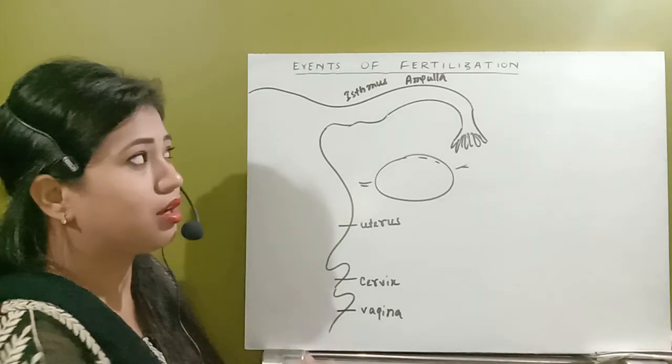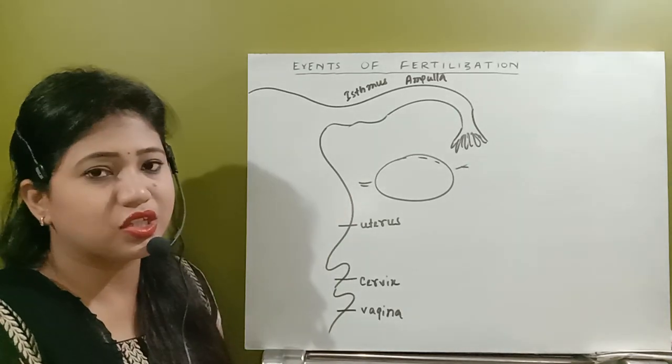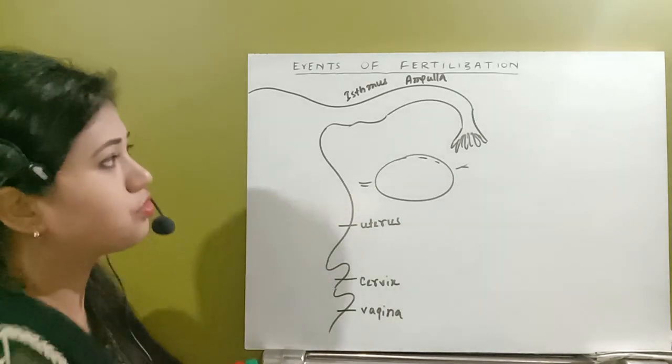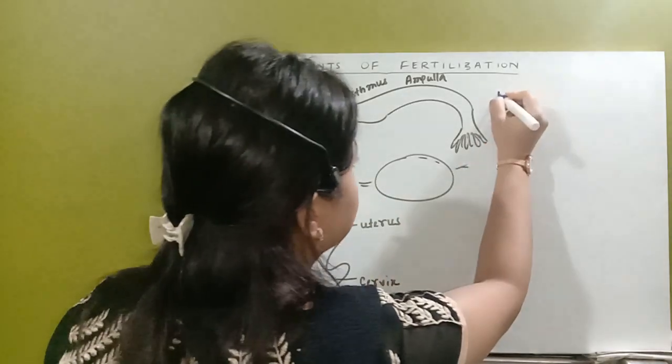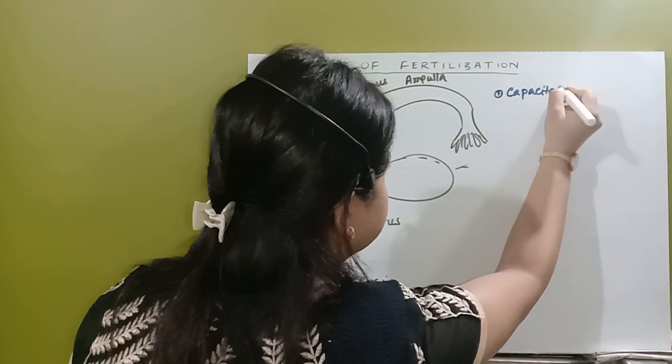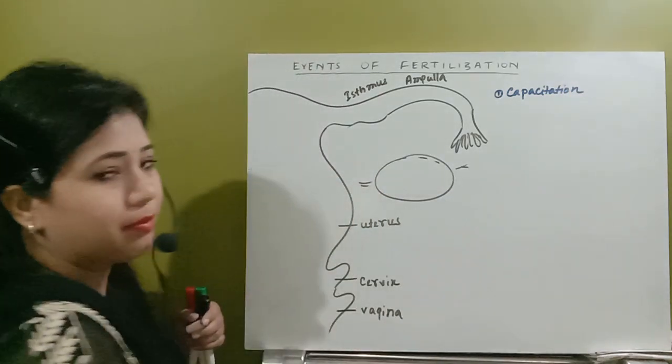Now we'll see the process of fertilization in steps. So let us see the events of fertilization. First of all, we have already seen the capacitation reaction. So in the capacitation reaction, what happens?